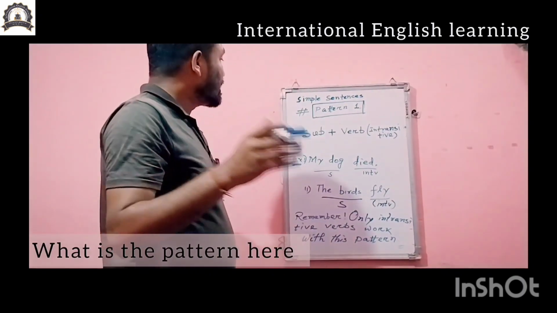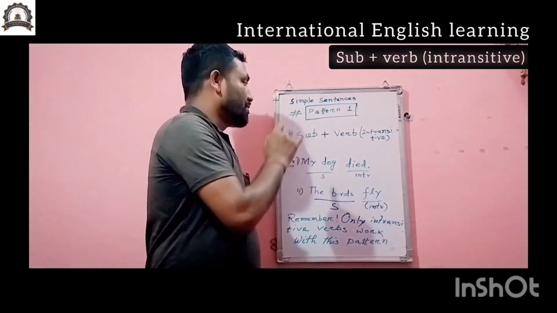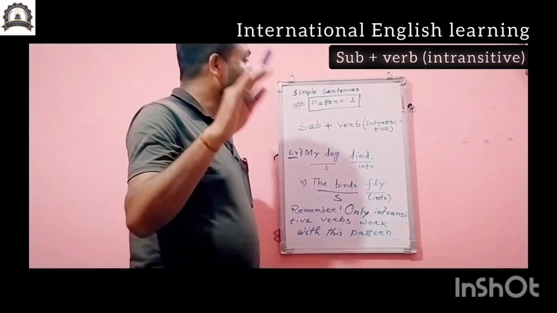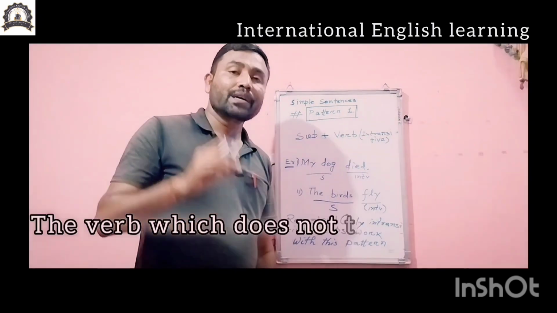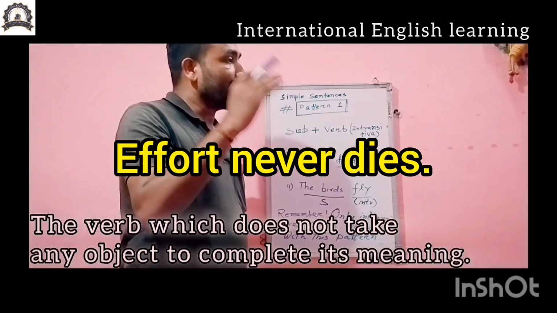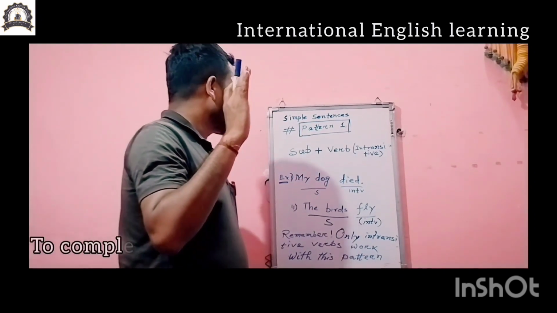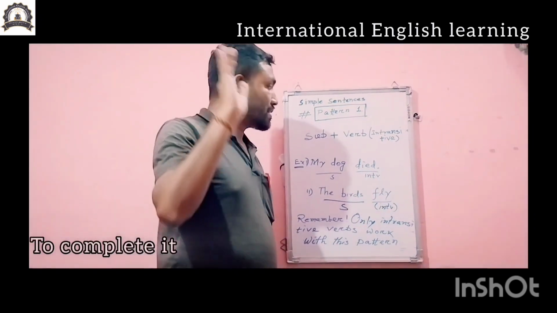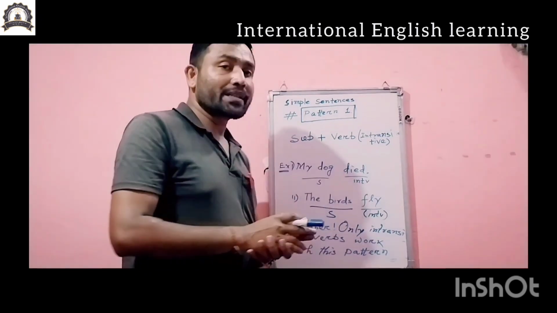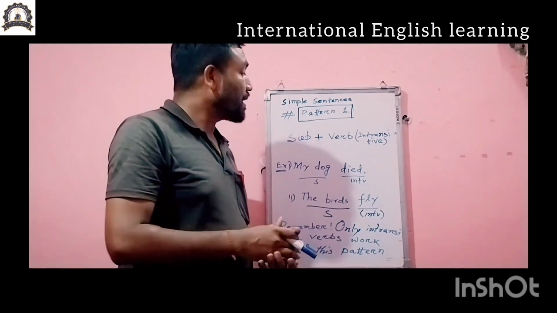What is the pattern here? Once again I am repeating: subject plus verb. And what kind of verb? Intransitive verb. What is an intransitive verb? The verb which does not take any object to complete its meaning, to complete its sense. Okay? So remembering this structure, how can you make new sentences applying this pattern?